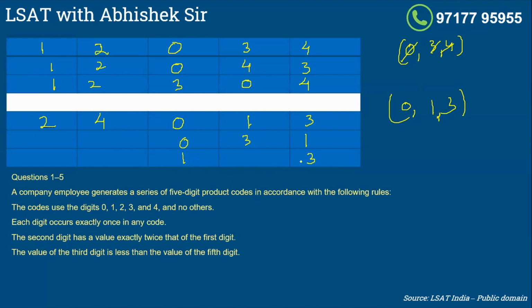It can't be 0, because this value has to be more than 1. And then this will be 0. I can't have my third digit as 3, because if my third digit is 3, it would be more than the 5th digit. So these are the 3 cases when I make 2 and 4. So in overall, totally there are 6 cases that are possible. Right? Now I solve the question.